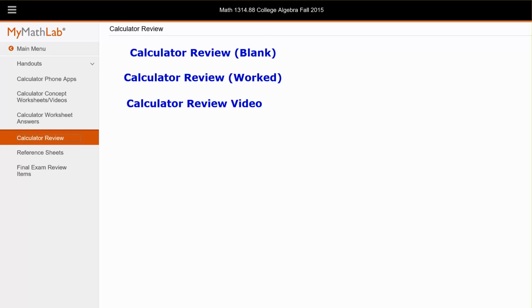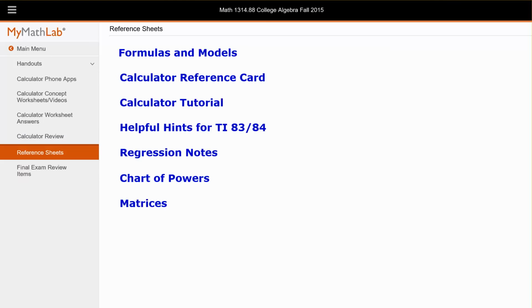All right? Reference sheets. There are several reference sheets. This formulas and models, lots of things that I refer to. You should print that. It would be helpful for you as you take tests. The helpful hints would be helpful. Regression, chart of powers, and matrices. I would print all of those.